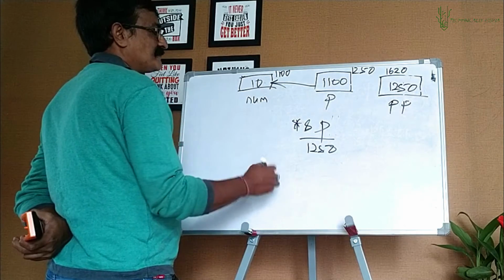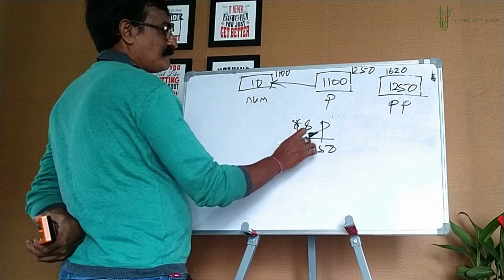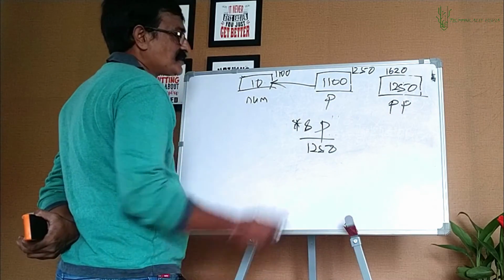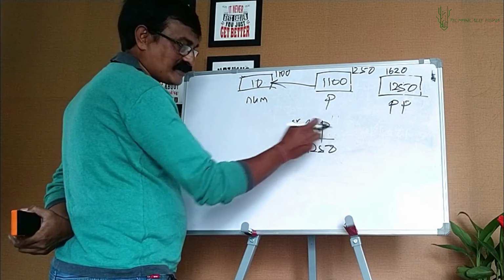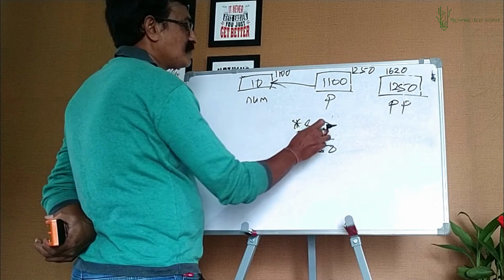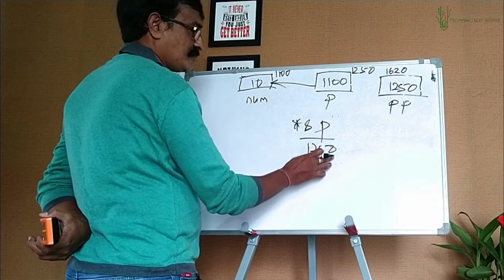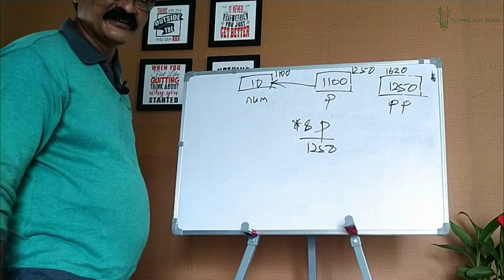What do you get? Asterisk ampersand p is the same as writing p. Address of p you get 1250. Value at 1250 is 1100. So you get the same 1100.